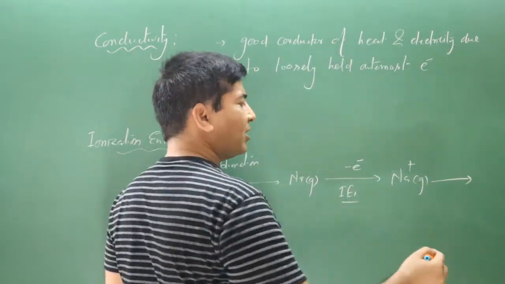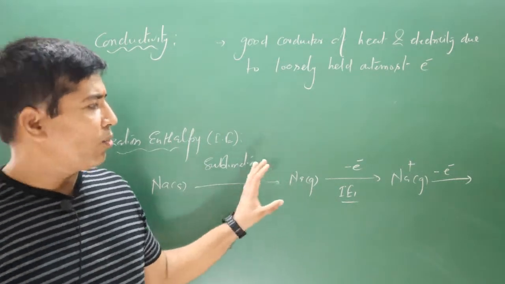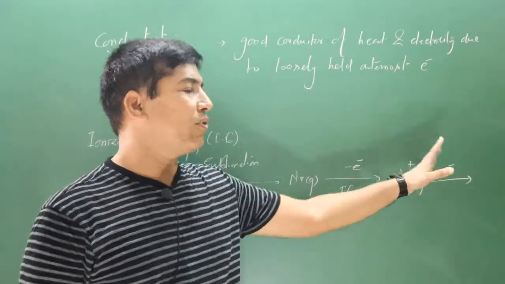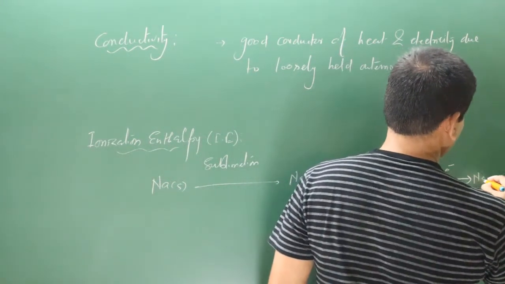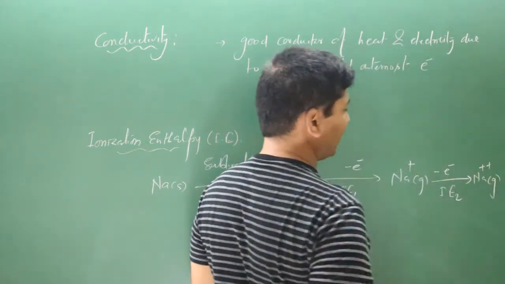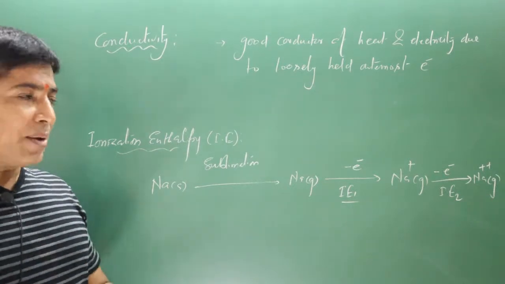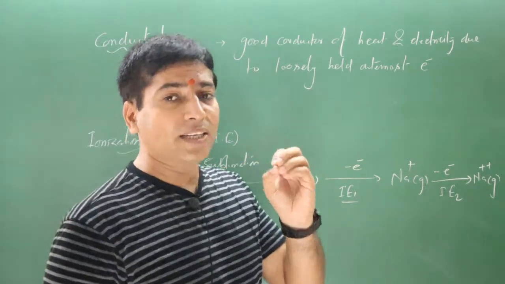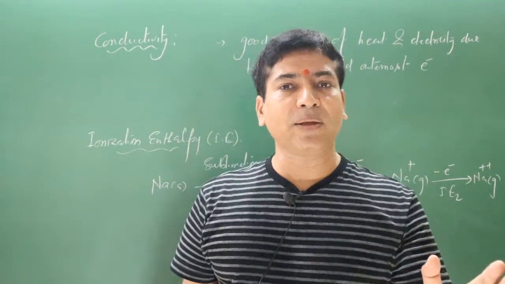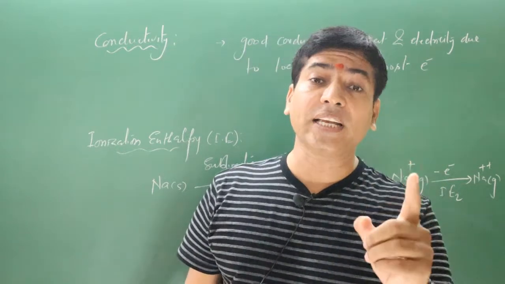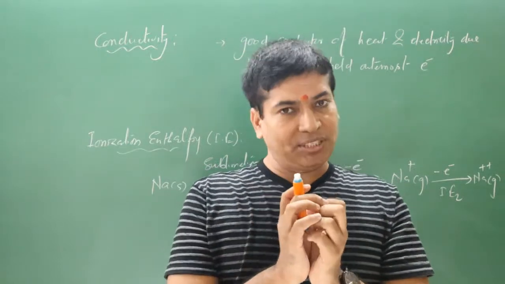Again, if I remove the next electron, overall how many electrons have we removed? Two electrons, one and one. So this will be known as the second ionization enthalpy. It will carry two positive charges, but it is still in the gaseous state. Now pay very careful attention. We check the stability. Keep in mind, if we remove an electron from an unstable element, ionization enthalpy will be less, but if we remove an electron from a stable element, ionization enthalpy will be very high, because no element wants to convert from a stable state into an unstable state.